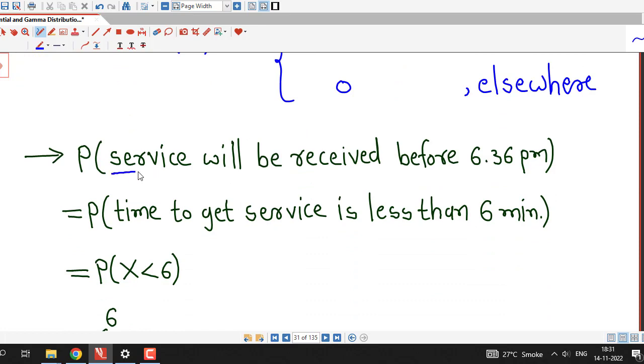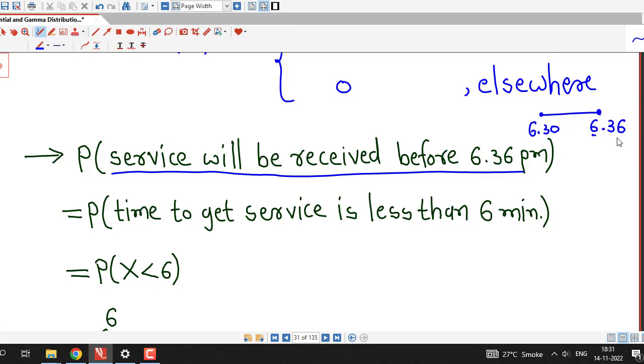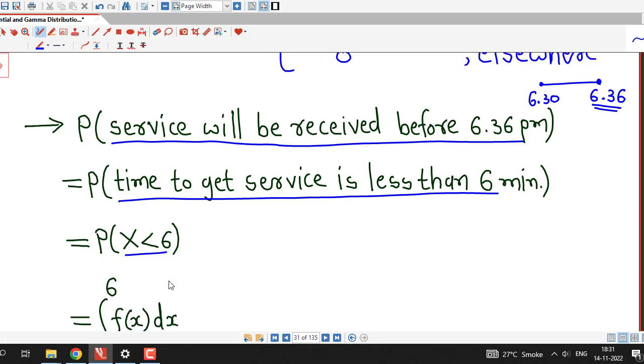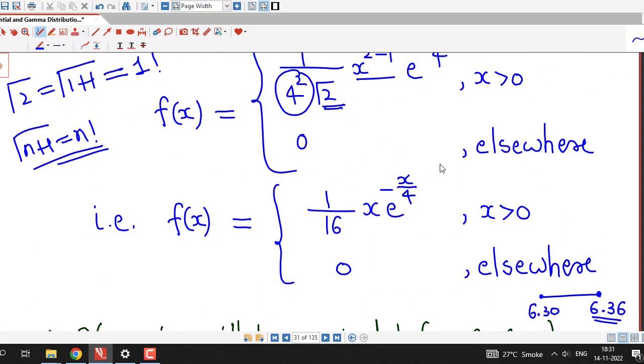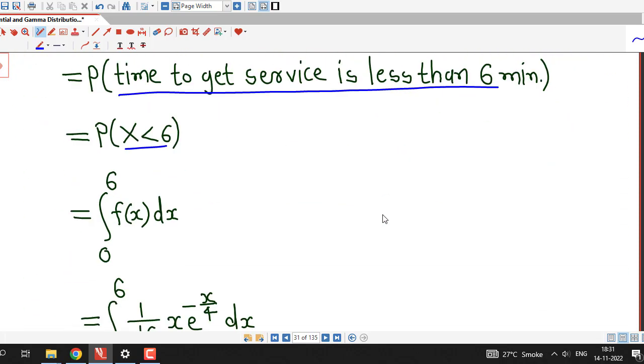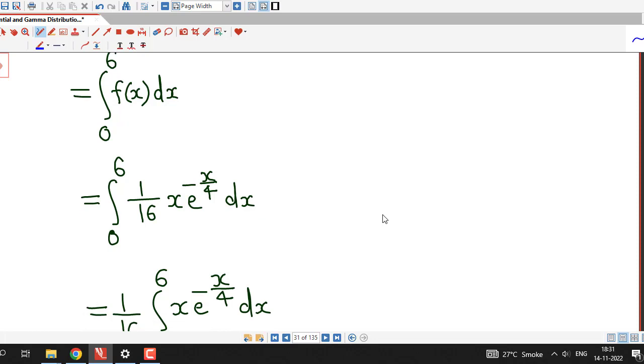We are asked to find the probability that service will be received before 6:36 p.m. if we went to the restaurant at 6:30. That means the time to get service is less than 6 minutes. That is, capital X is less than 6, and that is equal to the integral from 0 to 6 of f(x) dx, and the value of f(x) for x positive is 1 by 16 times x times e raised to minus x by 4. So that we write here, and then we integrate this.